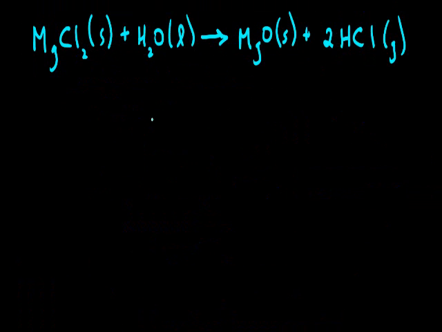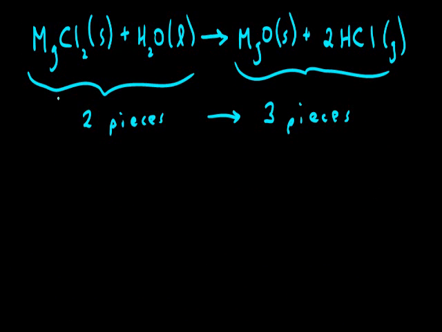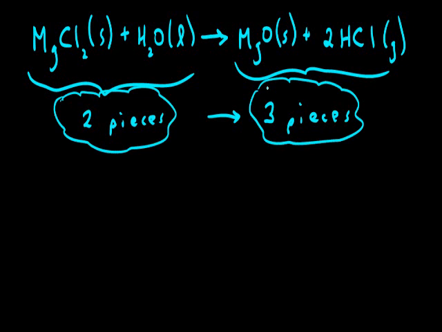Now, taking a look at a more traditional chemical equation, it's possible in many cases to predict whether the change will be a positive change in entropy, meaning an increase in entropy, or a negative change, a decrease in entropy. Looking at this reaction, on the reactant side we have 2 pieces. It's turning into 3 pieces on the product side. An increase in the number of pieces would be indicative of an increase in entropy for this process.